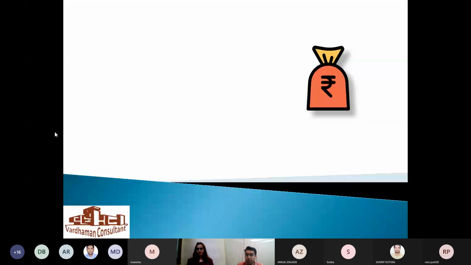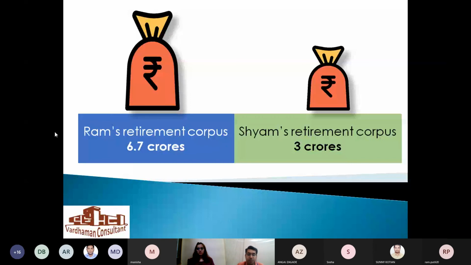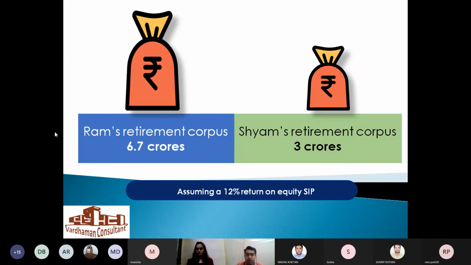So here, Mr. Sham, after 30 years of investment, is making 3 crores of corpus. That is for Mr. Sham. And Mr. Ram is making a corpus of 6.7 crores, more than double. So here's the difference. All of you said Ram because of the time value of money. Yes, Mr. Gaurav, 100% correct. And we are assuming a return of around 12% in our SIPs.